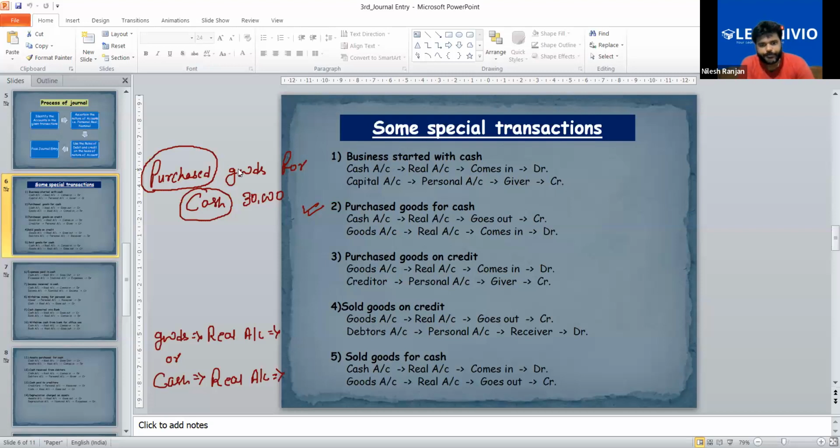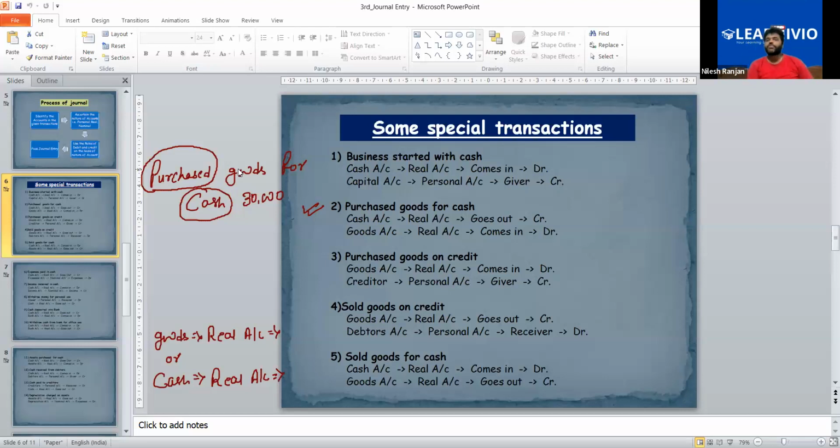Khadija. Yes, sir. Okay, so it is very important that you confirm that you have understood. Goods is a real account, cash is also a real account. We have to see which is coming and which is going. If we are purchasing anything, like purchasing this bottle, then the bottle is coming and cash is going.